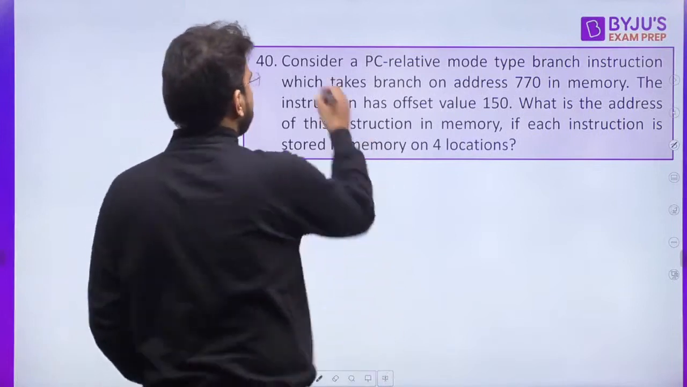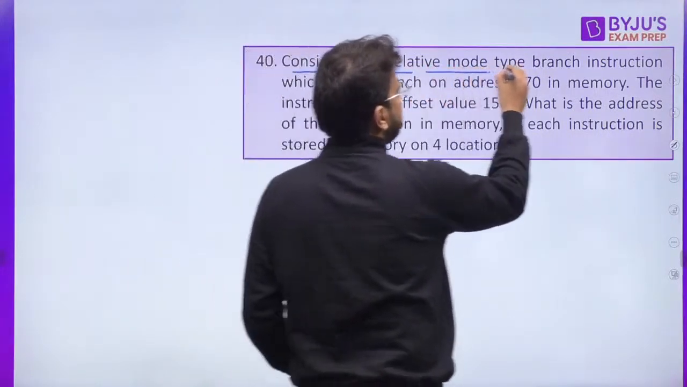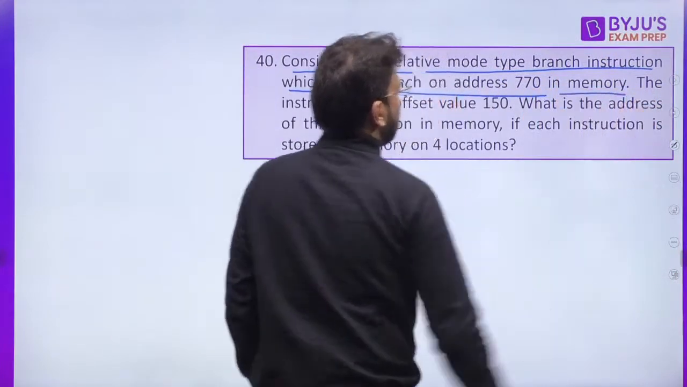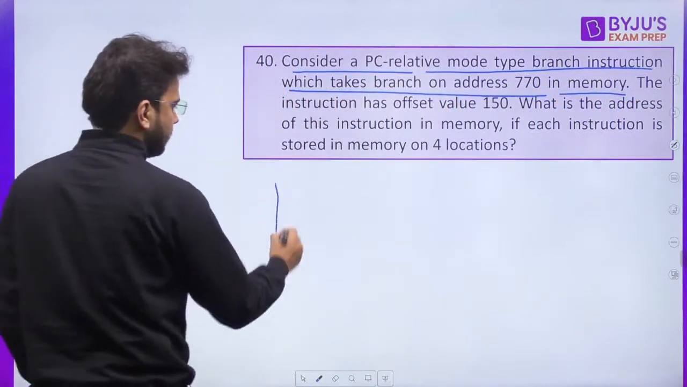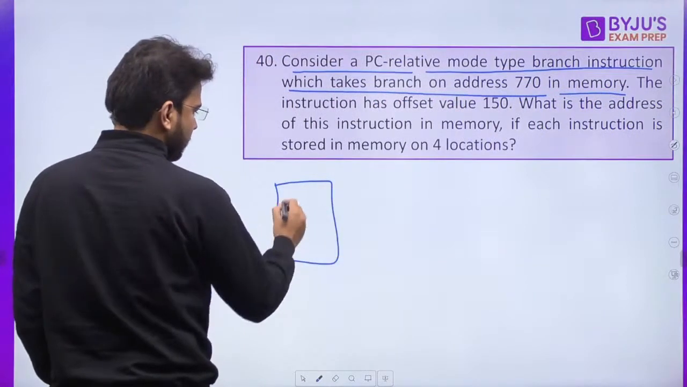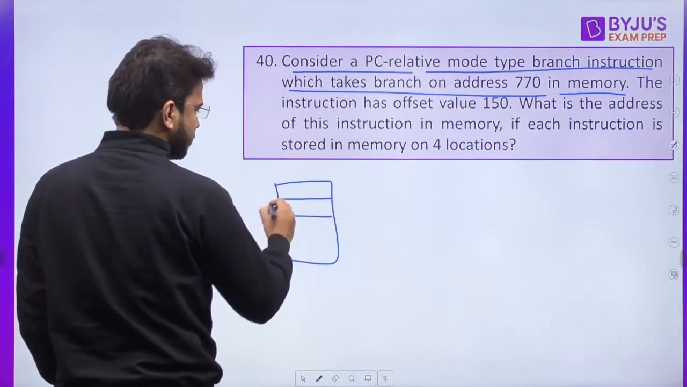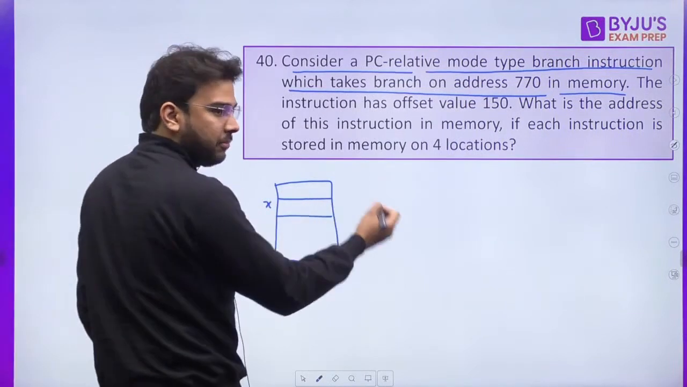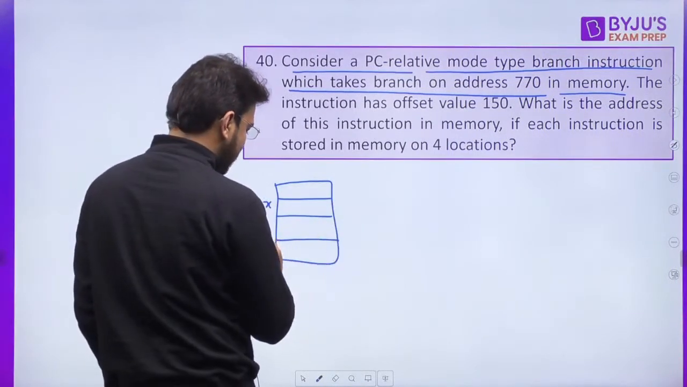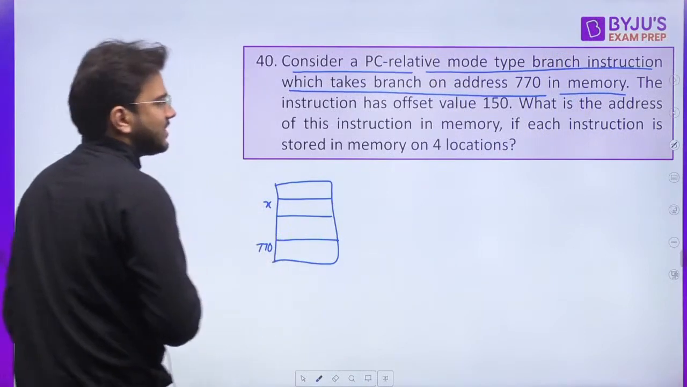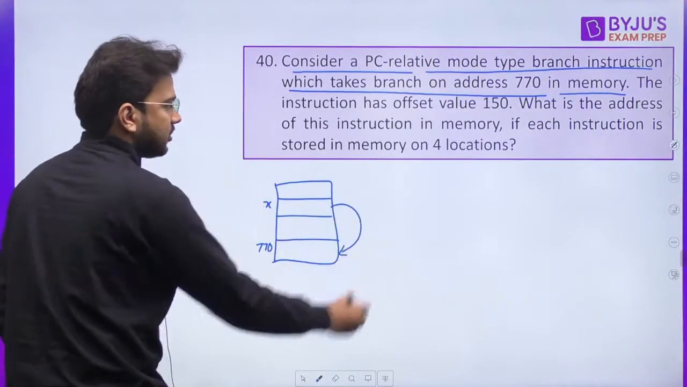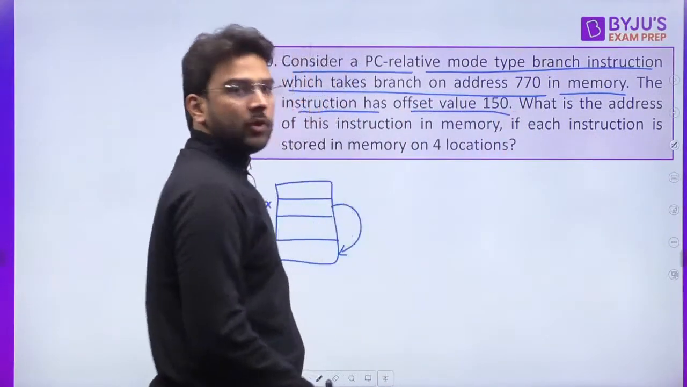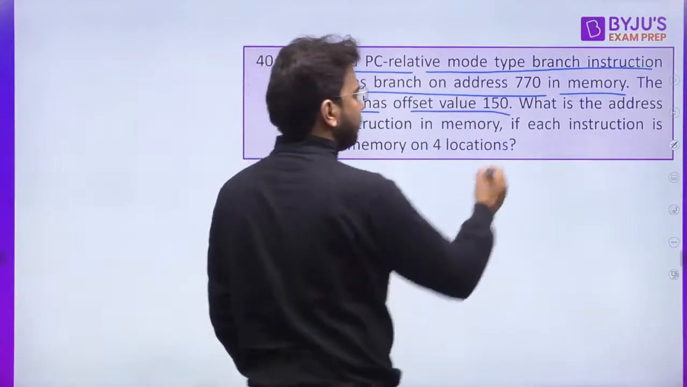Let's solve this question now. Consider a PC relative addressing mode type branch instruction which takes branch on address 770 in memory. So that means if this is your memory, here suppose you have one branch instruction, let's say at address X. If you are taking branch, you are moving to some address in the memory, that is 770 on taking the branch. Now the instruction has offset value 150. Offset value is given to you, that is 150.